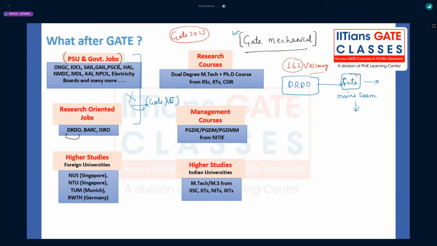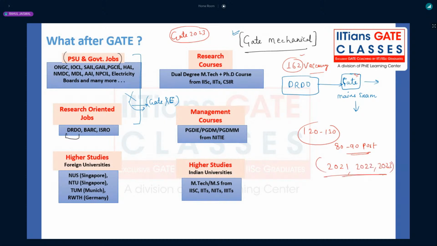Yes, GATE 2020, GATE 2021, and GATE 2022. Next year, news is already coming that there will be a huge vacancy for Scientist B in mechanical, but last year they released only 162. So you might have another 120 to 130. If not, then definitely 80 to 90 posts will come again for GATE 2021, 2022, and 2023.